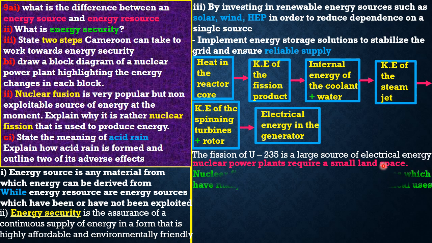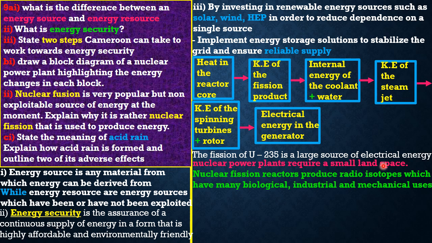Then, friends, I think I'll give one more point. Let's just give the last, which is saying that nuclear fission reactors produce radioactive substances which have many biological, industrial, and mechanical uses. Great. So, guys, this is it. All right, that's it, guys.